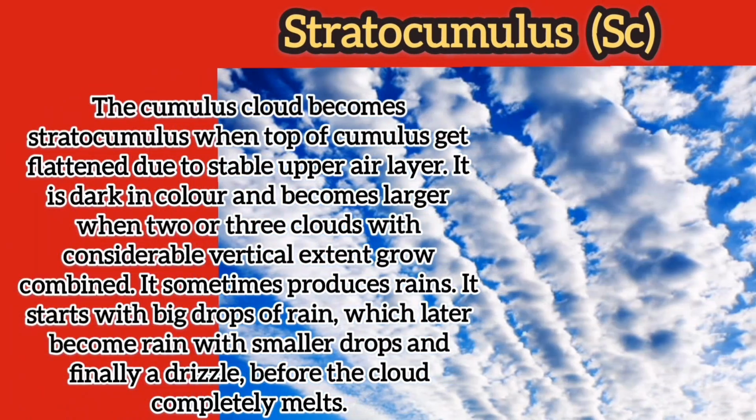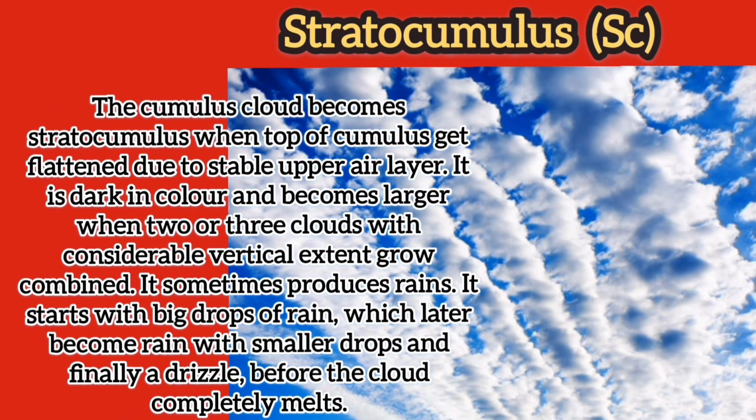Stratocumulus. The cumulus cloud becomes stratocumulus when the top of the cumulus gets flattened due to a stable upper air layer. It is dark in color and becomes larger when 2 or 3 clouds with considerable vertical extent grow combined. It sometimes produces rain. It starts with big drops of rain, which later become rain with smaller drops and finally a drizzle before the cloud completely melts.